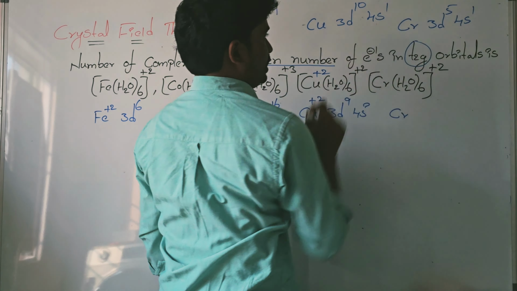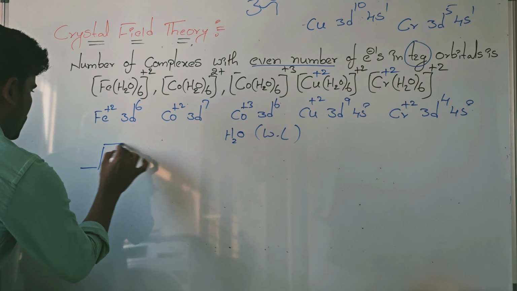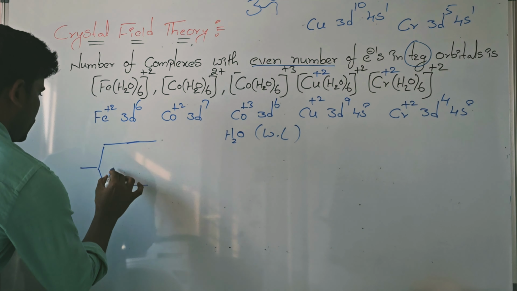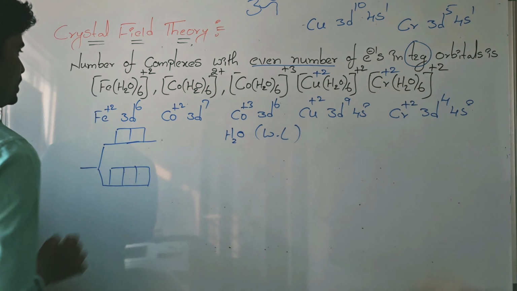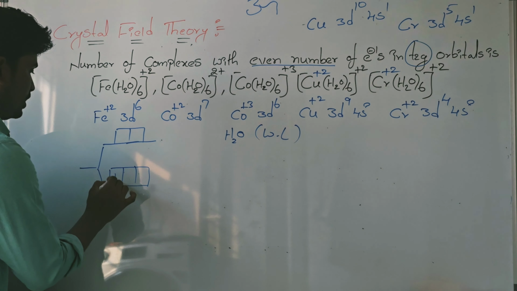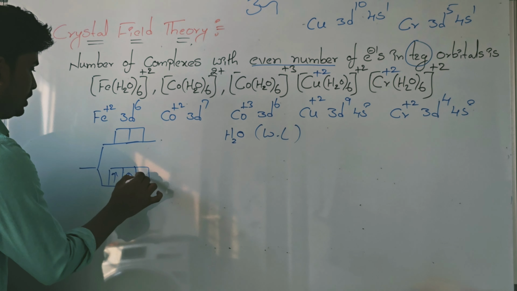All are octahedral complexes splitting. You know that T2G is the lower energy, EG is the higher energy, and H2O is basically a weak ligand. Remember this. H2O is a weak ligand in these complexes. So observe the first complex. This is T2G and EG. 6 electrons are present: 1, 2, 3, 4, 5, 6. Here, how many electrons are present? 4 electrons. That is an even number. The question is, number of complexes with an even number of electrons in the T2G. First complex has an even number of electrons in the T2G.